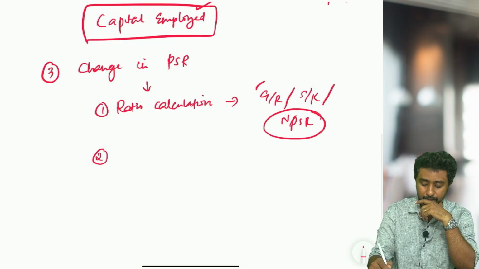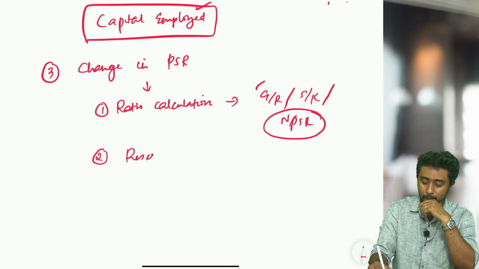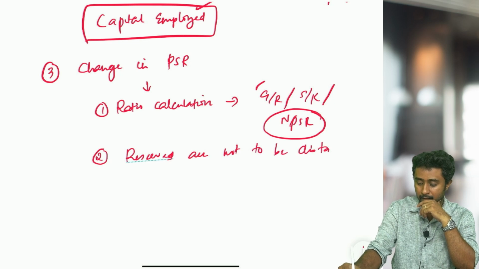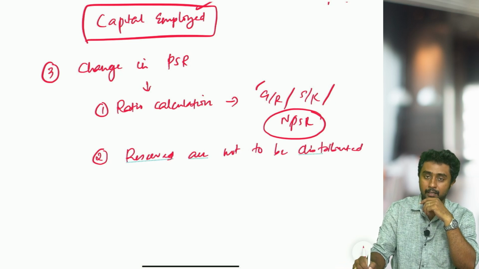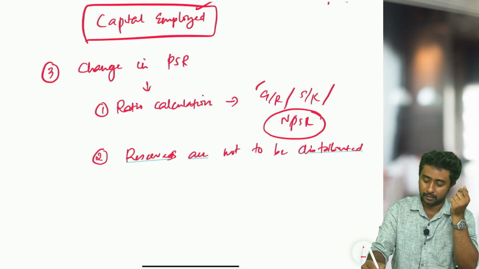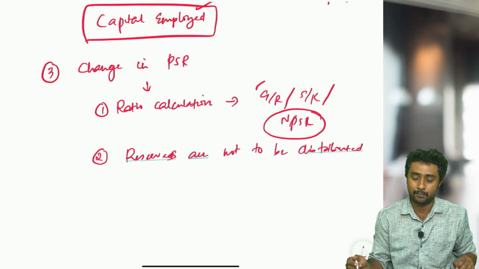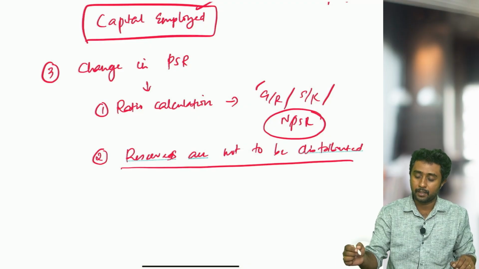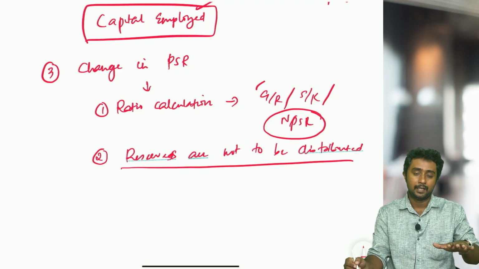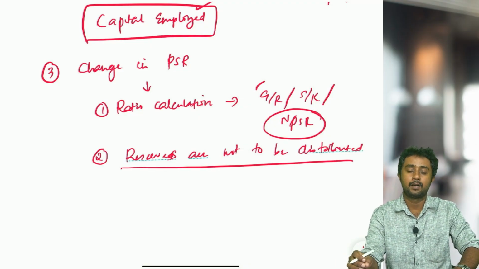Next is reserves are not to be distributed cases. So reserves and accumulated profits. Normally, you know, reserves will be transferred to partners' capital accounts. When they use this statement in the question, it means that reserves should not be transferred to partners' capital accounts.